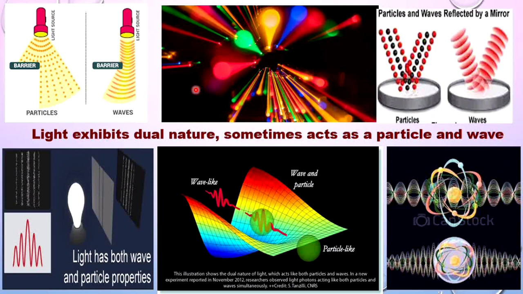Light exhibits dual nature. It plays a double role. What is the double role? Sometimes it is a tiny particle, and sometimes it acts as a wave. So thus it exhibits two natures. One is as a particle, the other one is as a wave.